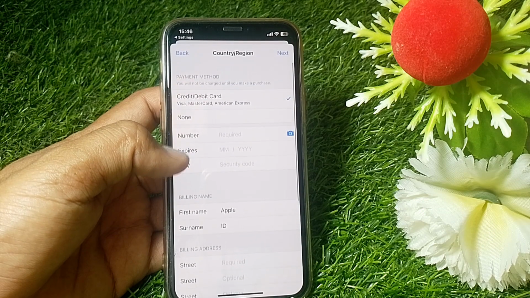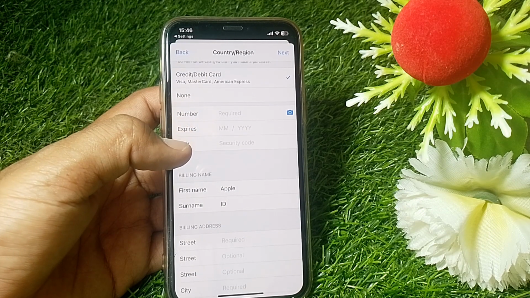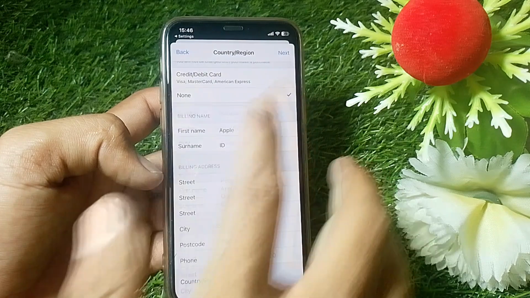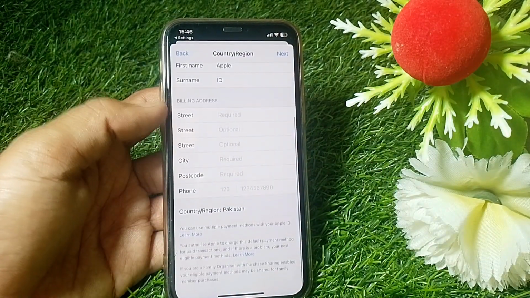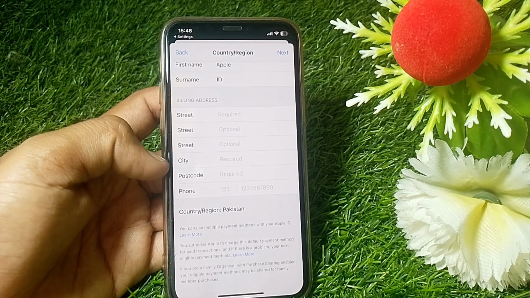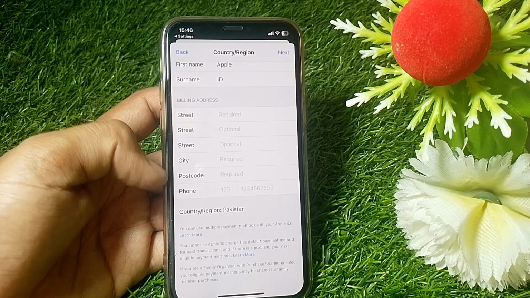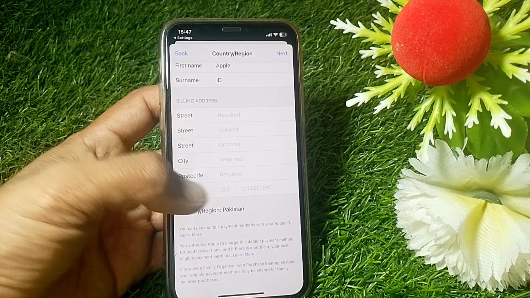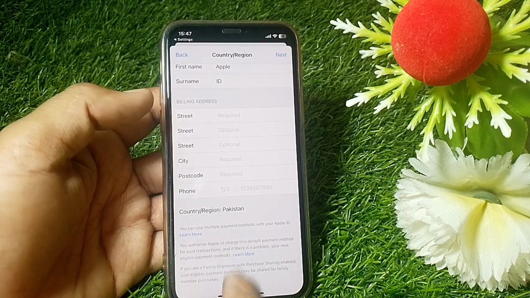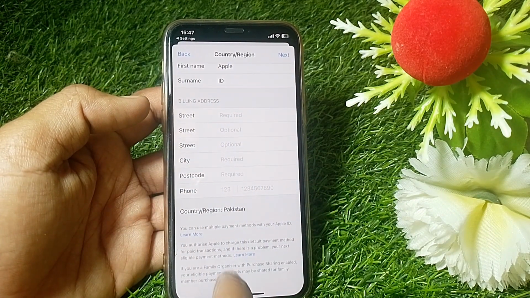If you don't want to put in a payment method and just want to download free apps, you can select None as your payment method. Then put in the billing address. Simply put in the city name or postcode of your city. You can search for a postcode for your city in the Safari browser or another browser. You can put in a phone number, a fake one as well. After that tap on Next, and your problem will be fixed.